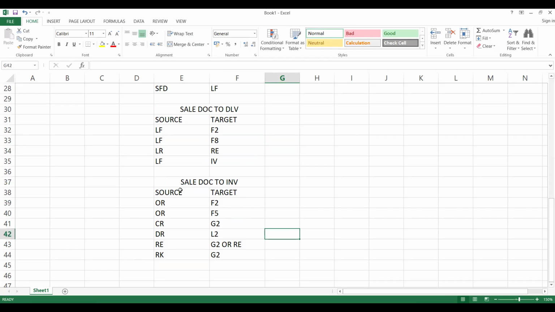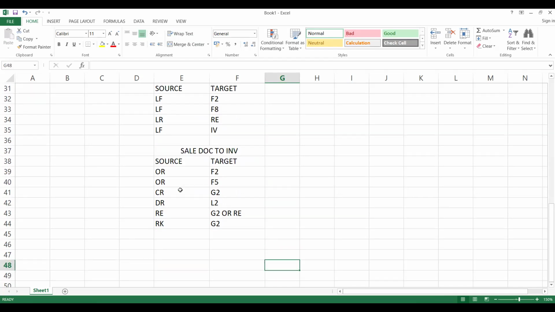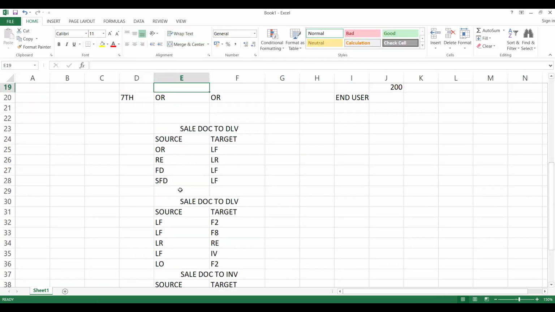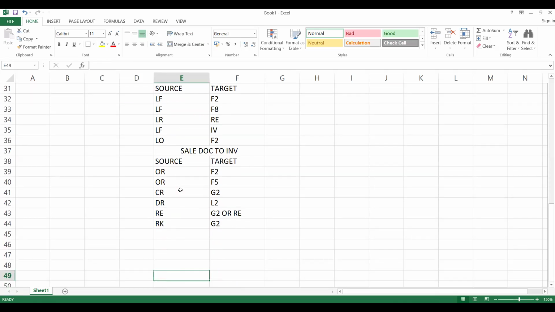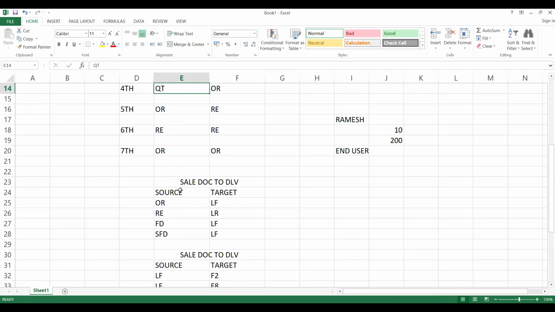So this is fine, but we don't have cases like delivery to delivery copy most of the time, unless there is something like LO to F2. What is LO? Delivery without reference. See how my fingers are moving. I'm not checking anywhere. That's how you have to do the practice. That's called passion for learning.